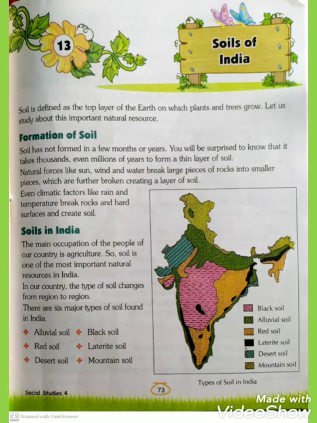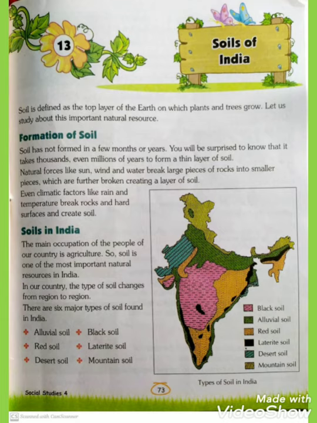Defined means to say exactly what a word means. The top layer of the earth that you can see is called soil, on which plants and trees grow. Natural resources are the resources that exist without any action of humankind on earth.